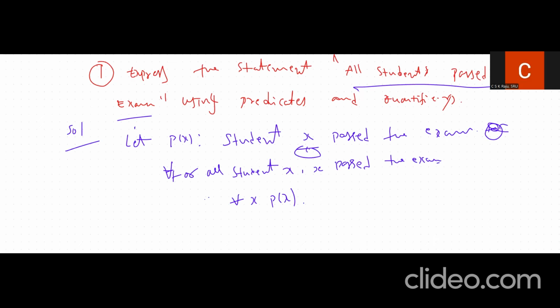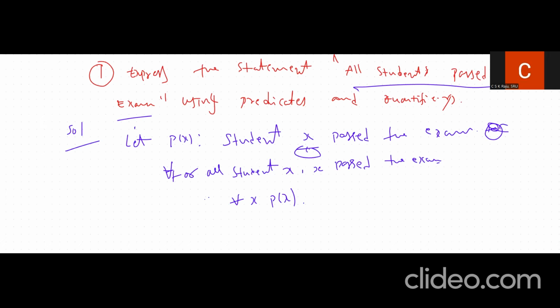Universally, when we define something in mathematics, we can use "for all" as a universal quantifier. So for all x, P of x, meaning that P of x is "student x passed the exam."